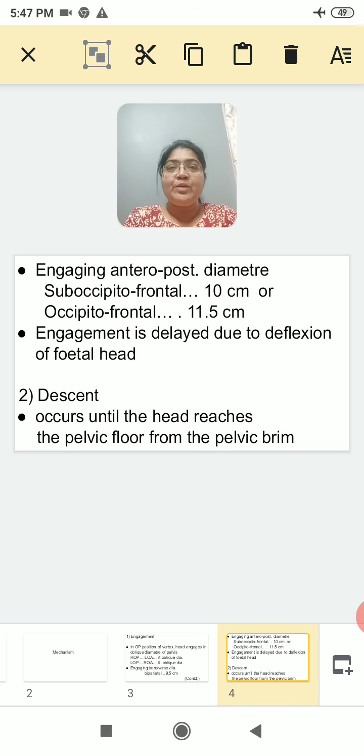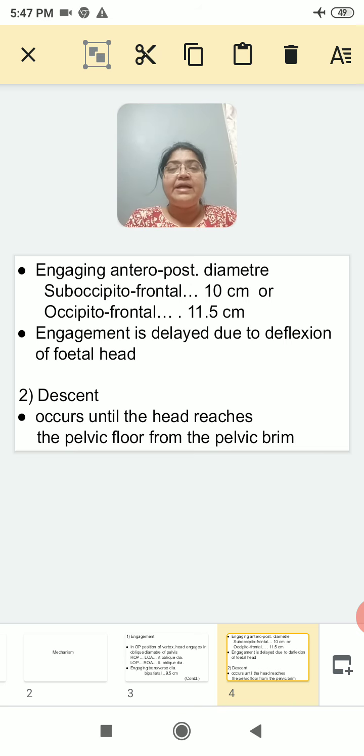Engagement in the occipito-posterior position is delayed due to deflection of the fetal head. Because the fetal head does not flex completely, because you find deflection in the fetal head, engagement of the fetal head does not occur in time. It is delayed. Second movement is descent.